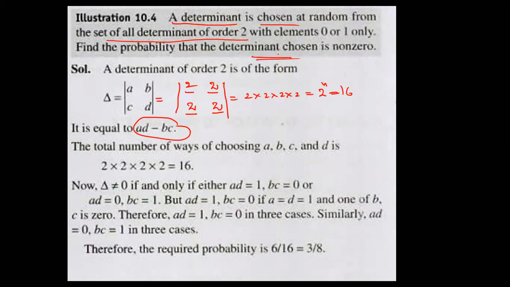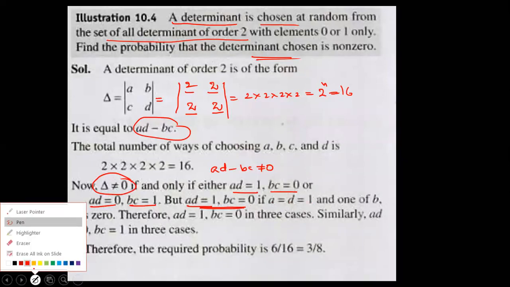Now come to the point. Favorable case means what here? The required determinant is non-zero. So delta not equal to 0 means 2 cases are possible. What are they? Let us see. AD minus BC not equal to 0. Am I correct? Means AD is 1, BC is equal to 0. Otherwise, AD is 0, BC is equal to 1. Now AD is equal to 1 means what here? See carefully. For A and D we should fill only 1. 0 is not possible. A must be 1, D must be 1.